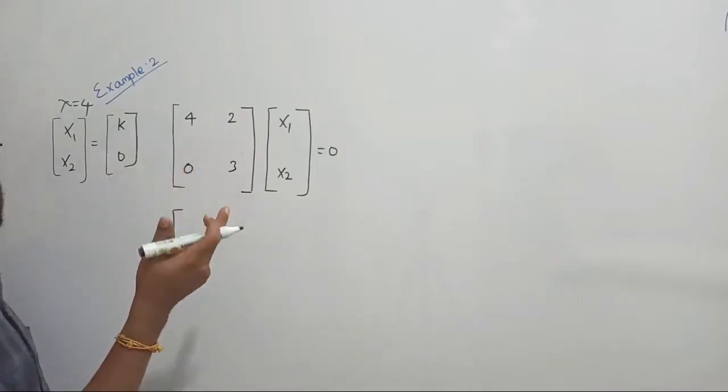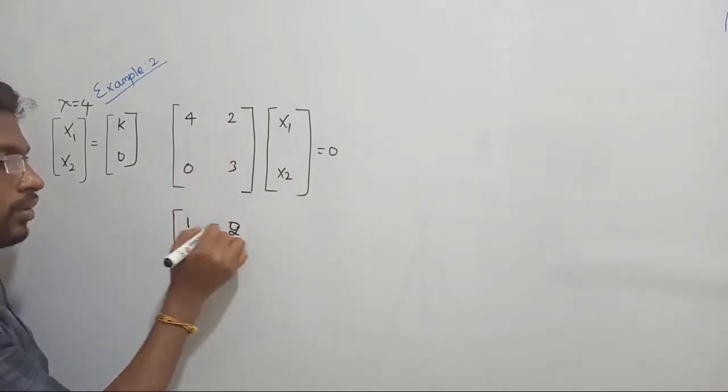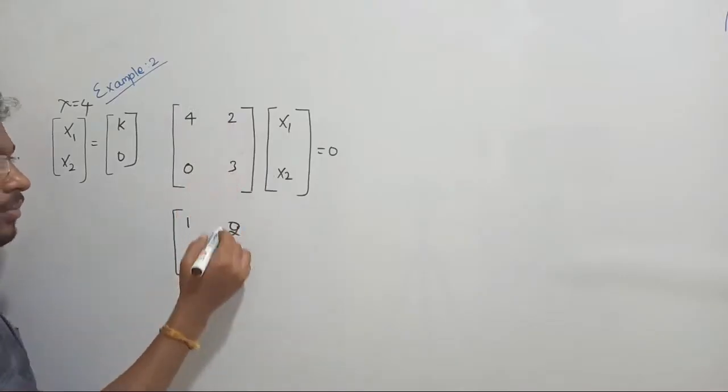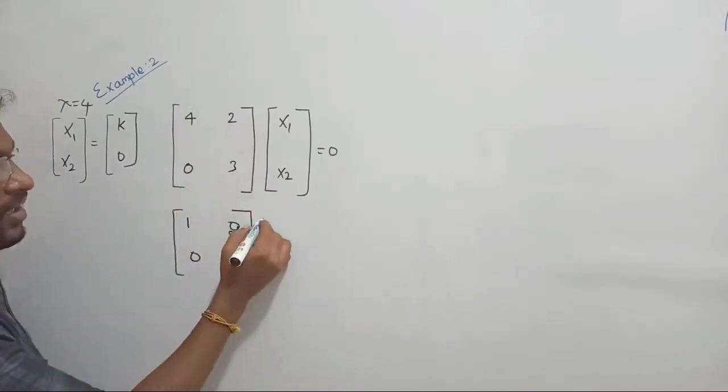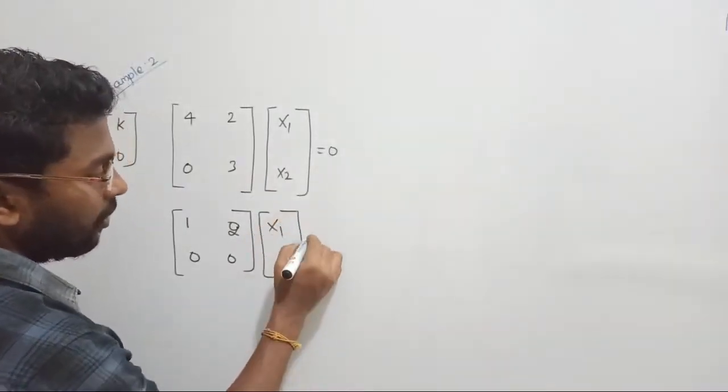For eigenvalue 3, 4 minus 3 will be 1. 2 only. Sorry, 2 only. 0, 0 only. Because only the diagonal value will change. 3 minus 3 is going to be equal to 0. Such that I can write this as x1, x2, right, equal to 0.